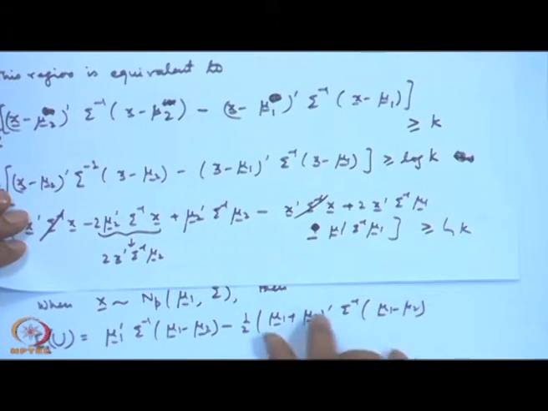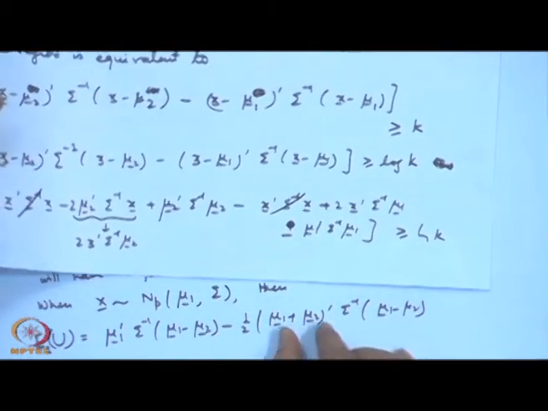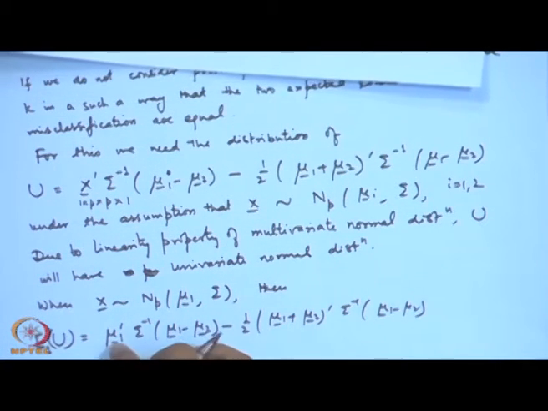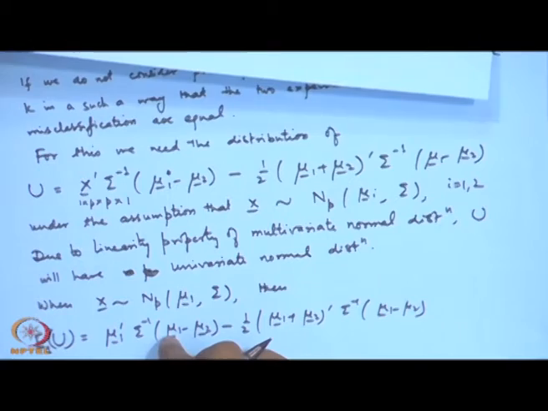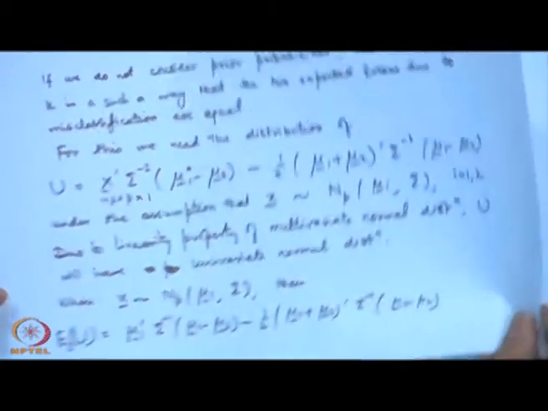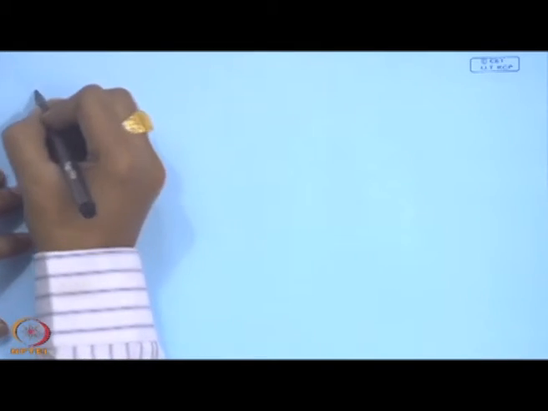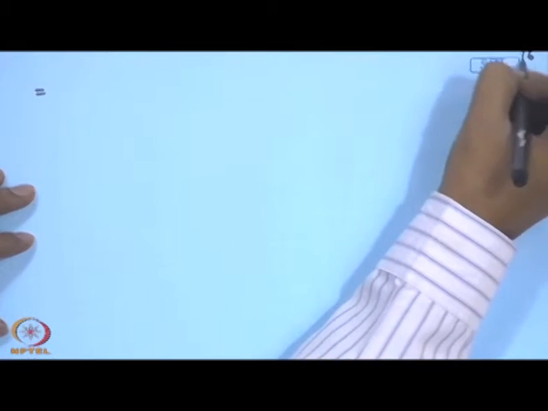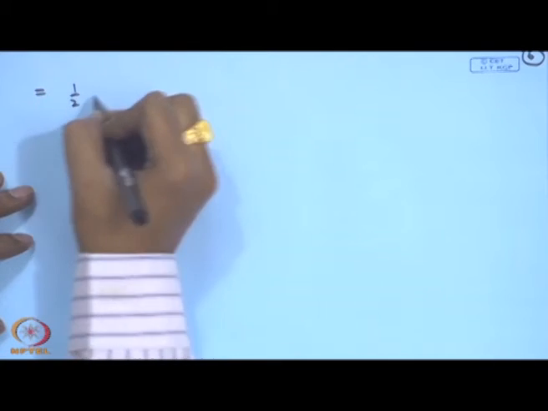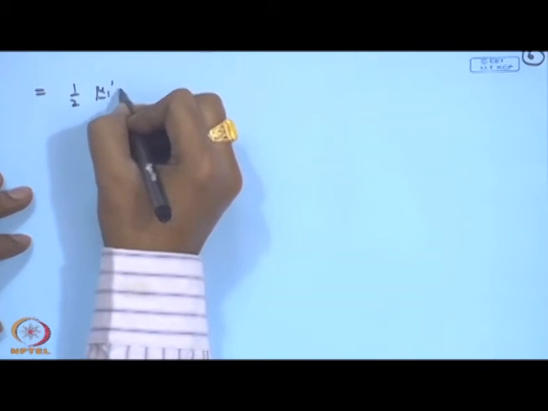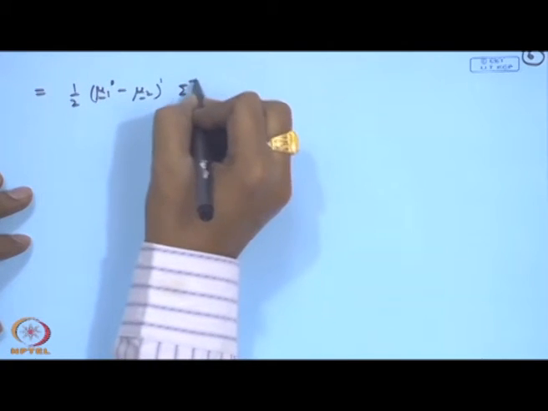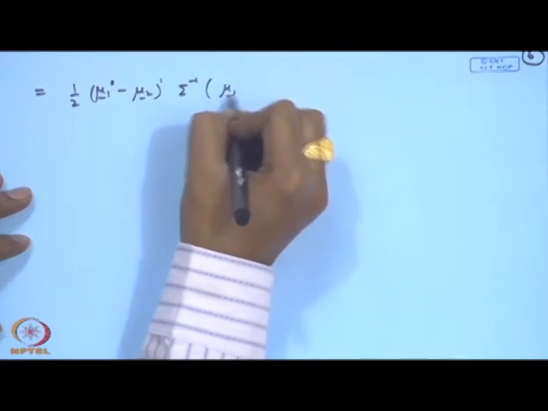So, this is minus and then this is getting cancelled out here, minus this one. So, half is there. So, it will become plus half. So, then this term can be simplified to, which is equal to half mu 1 prime minus mu 2 prime sigma inverse mu 1 minus mu 2.